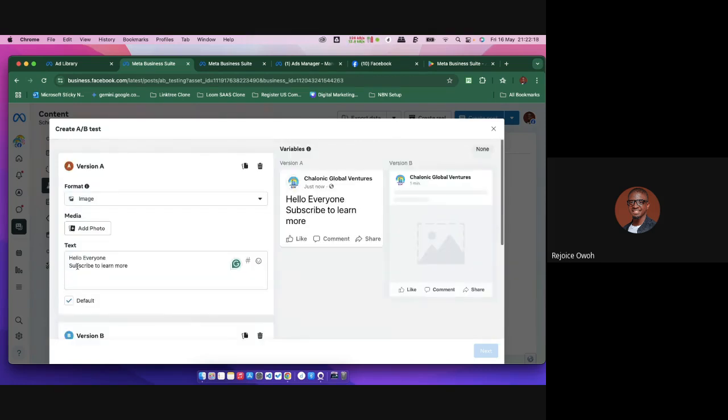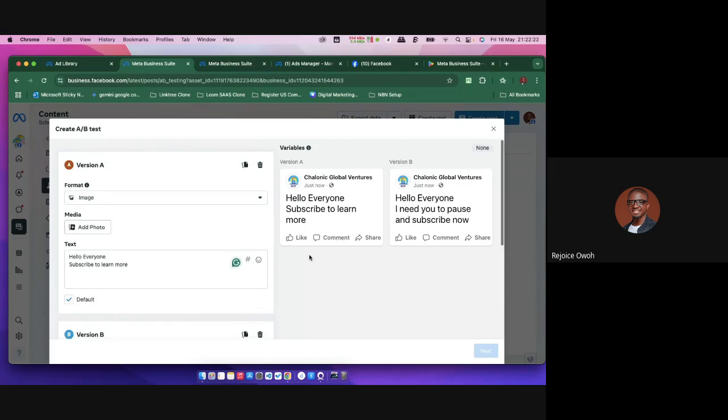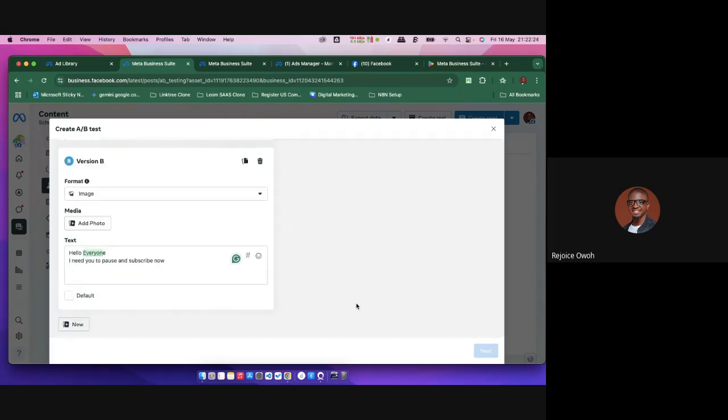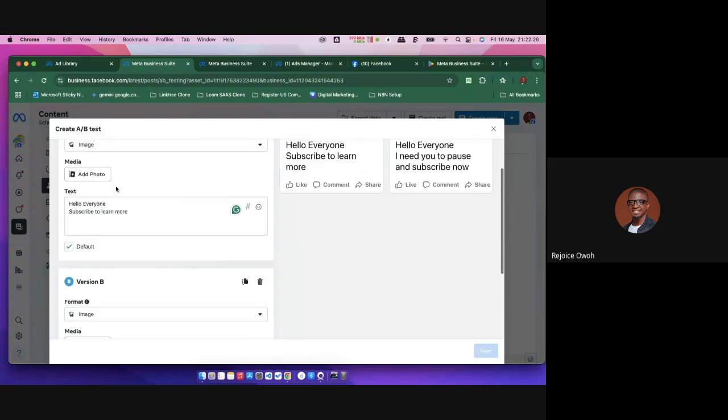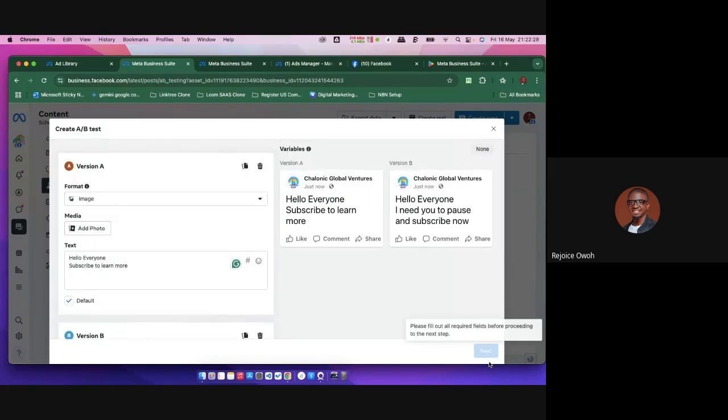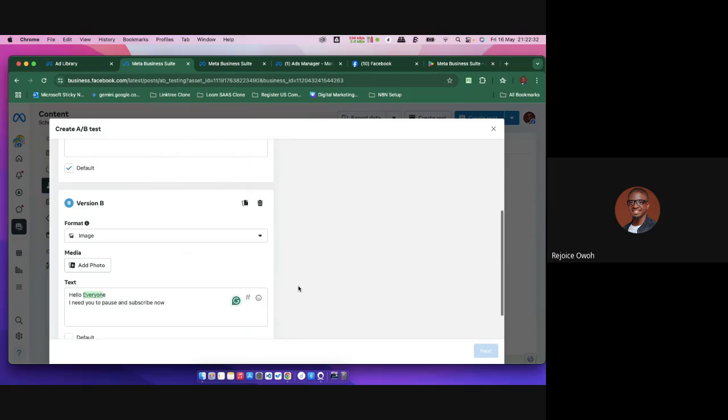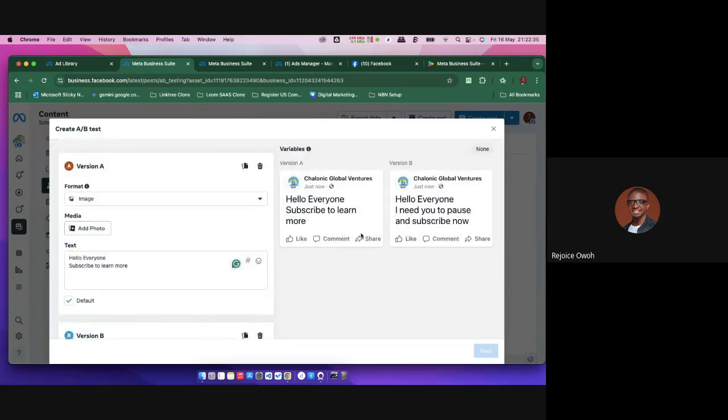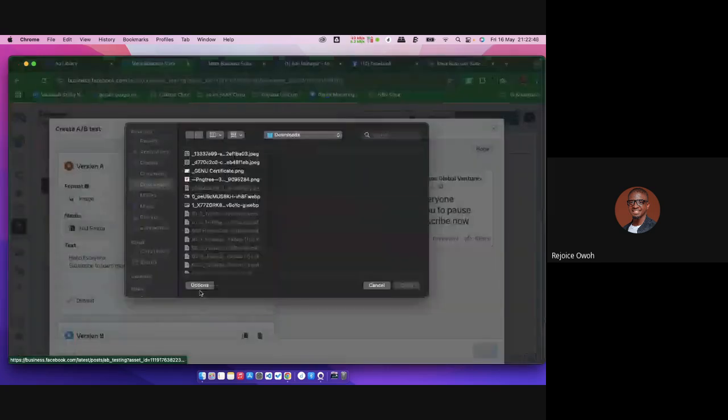So imagine I just made these two different posts. Now when I'm posting them, I still need to add the image, and when I'm done I'll make the post. Now the whole idea is, imagine if I'm also a YouTuber and I have two different thumbnails. If I add the first image here and the second image here, the whole idea is I want to see the one that works. That's what A/B testing is all about.